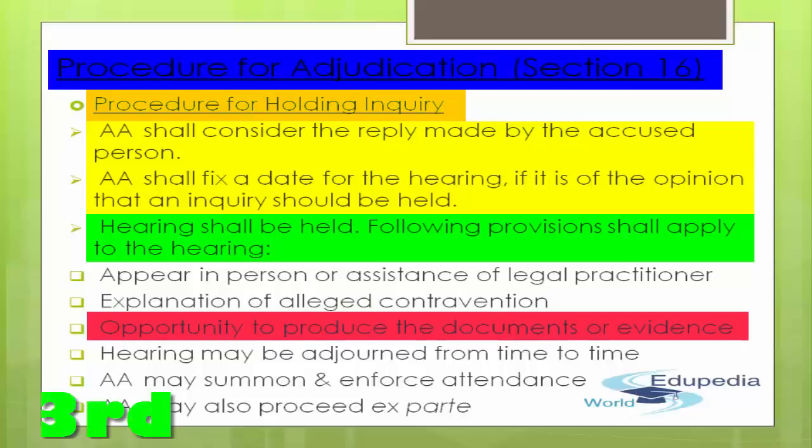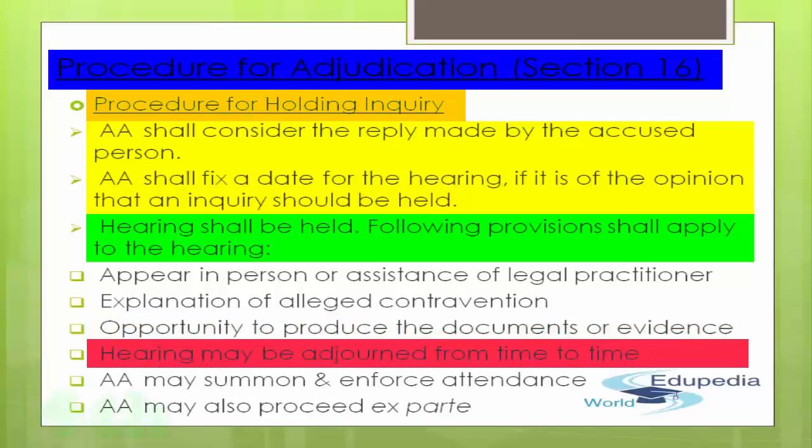Number three, the accused shall be given a reasonable opportunity to produce such documents or evidence as he may consider relevant to the inquiry. So he should be given a chance to represent documents or evidence which he considers relevant to the inquiry. Next, the hearing may be adjourned from time to time. That is at the discretion of the bench or adjudicating authority.